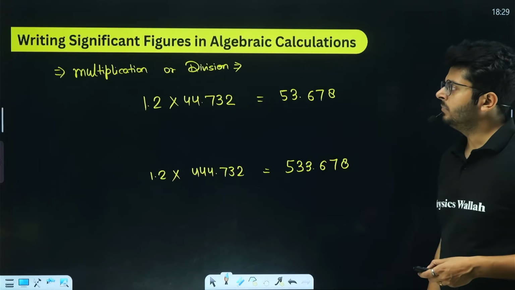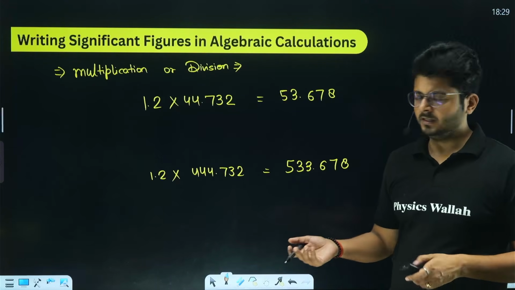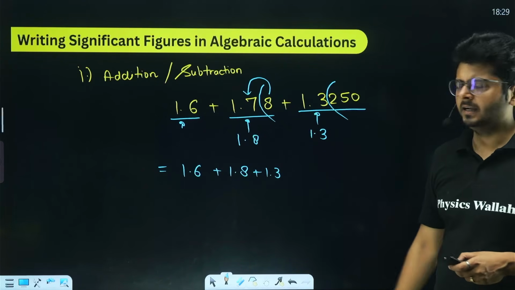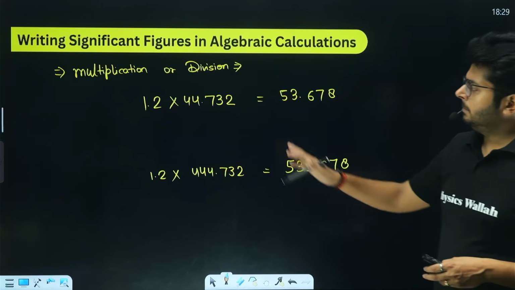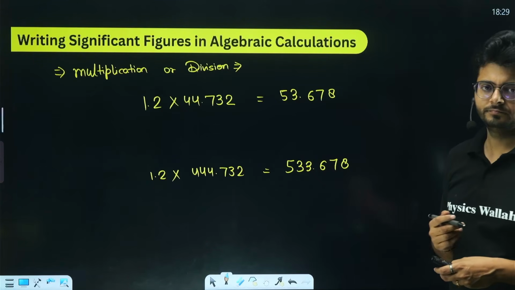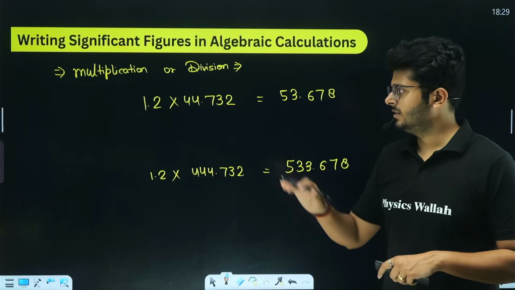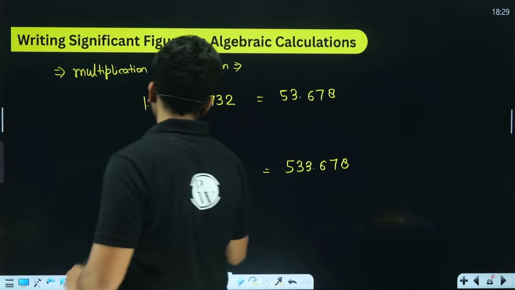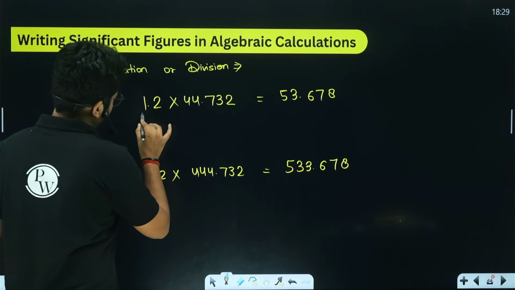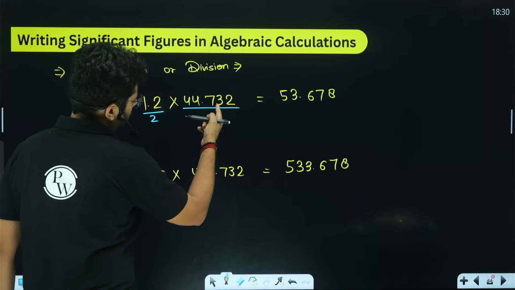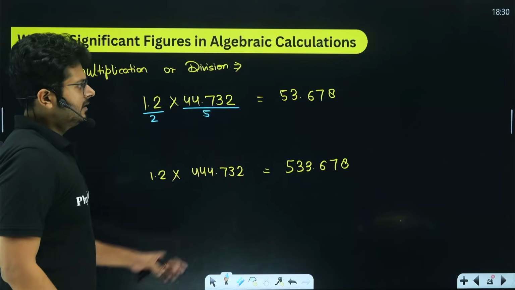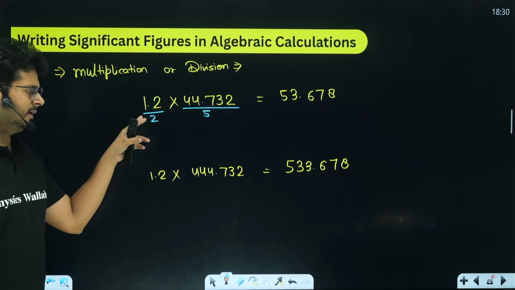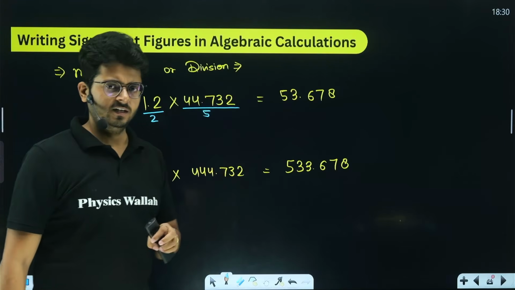That's it. Now, in the case of addition or subtraction, you go with the least number of significant figures and you add or subtract, right? In the case of multiplication or division, what do you do? Again, you do a similar thing. You consider the least number of significant figures, with a little bit of a catch over here. You have 1.2 into this. This one has two significant figures and this one has 5 significant figures. The result cannot have more than the least number of significant figures. We have 2, so we will keep only 2 significant figures at the end.